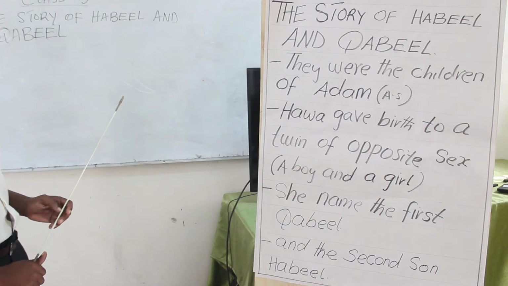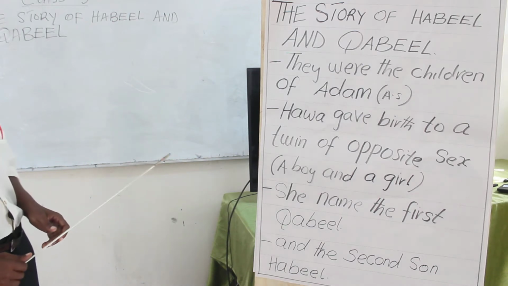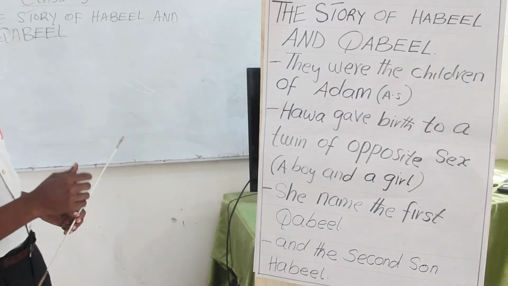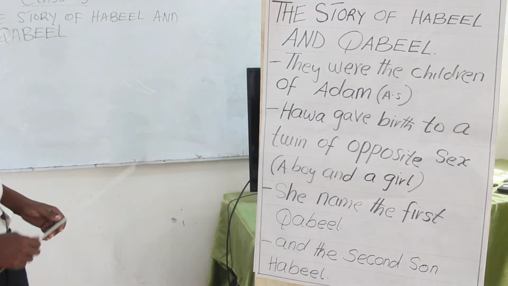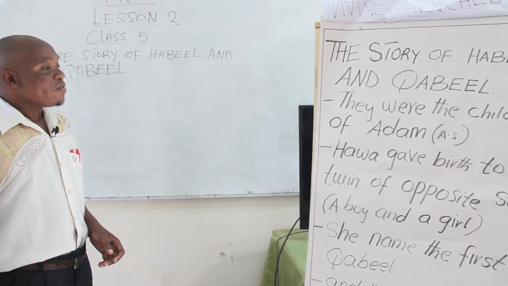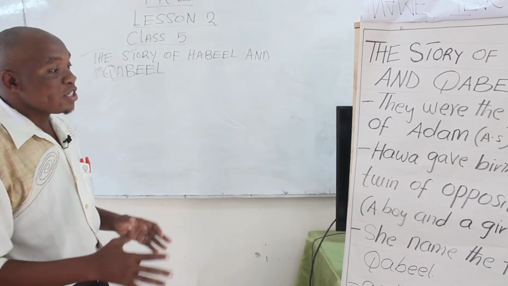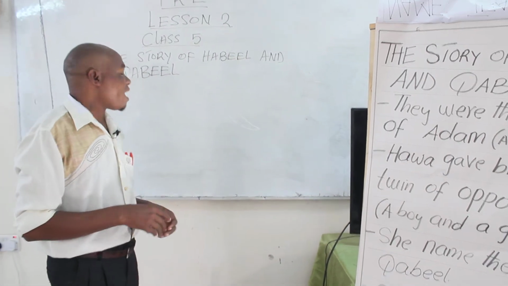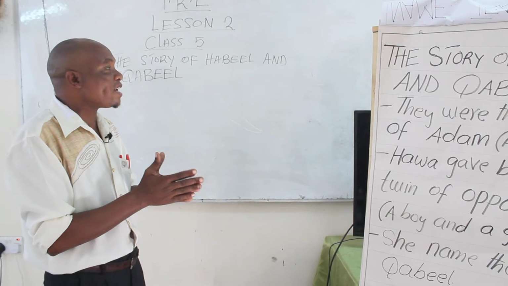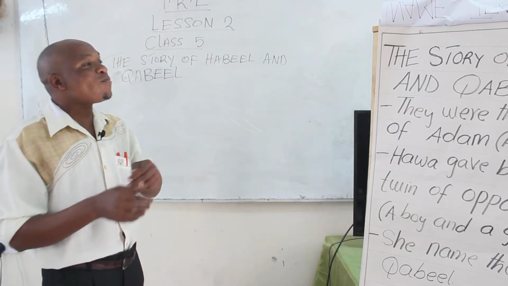They lived happily on earth, and after some years, they grew up and needed to get married. But there was nobody on earth except Habil and Kabil, their parents and their sisters. No one could marry from another family.